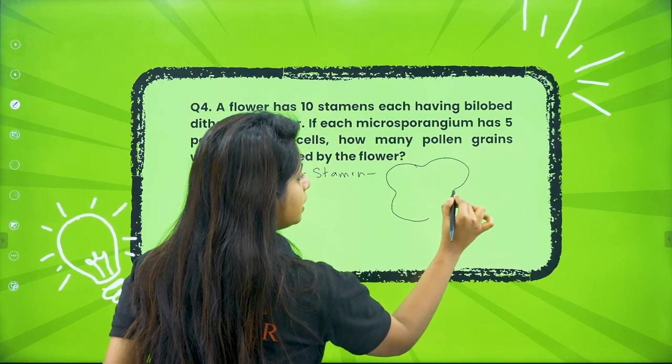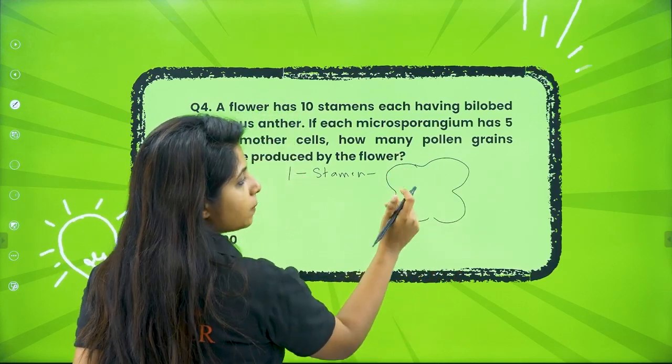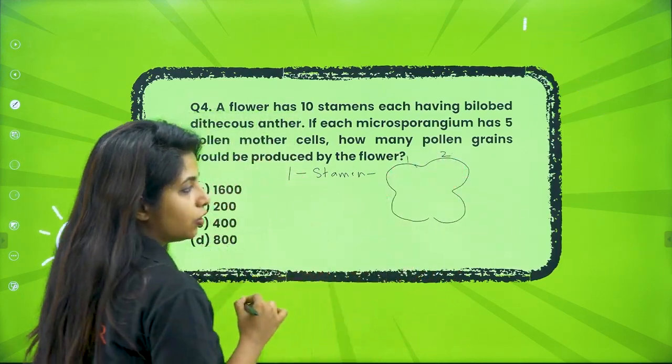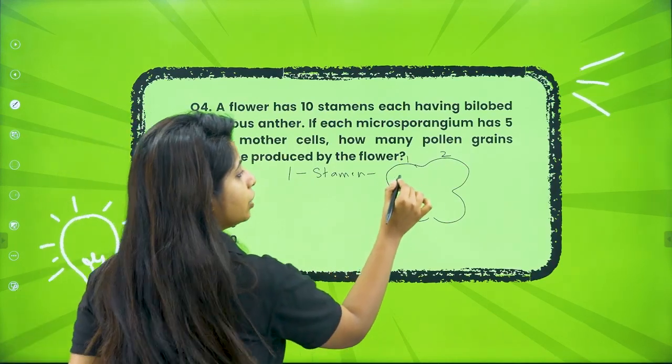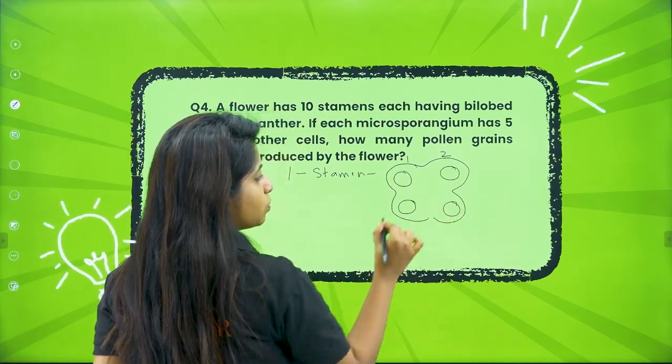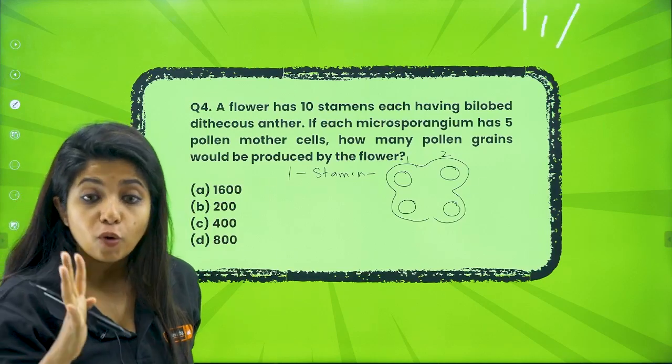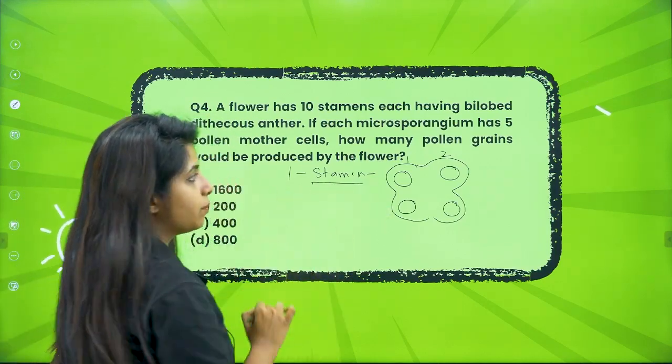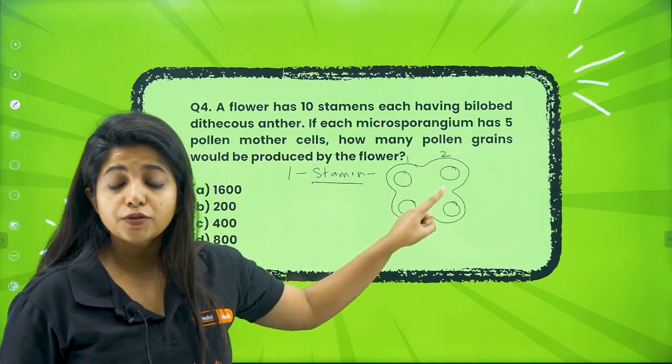If I cut it and I see it, it looks like this. It is bilobed, as in it is one lobe, and this is the second lobe. Each lobe that you see over here, you have 1 microsporangium, 2nd microsporangium, 3rd microsporangium, 4th microsporangium. How many microsporangium? 4 microsporangium in one stamen.